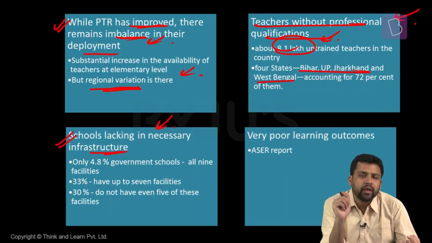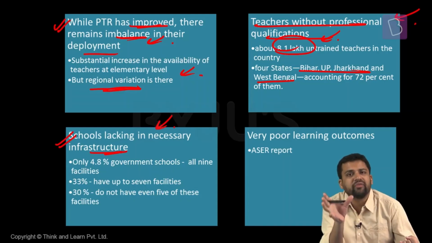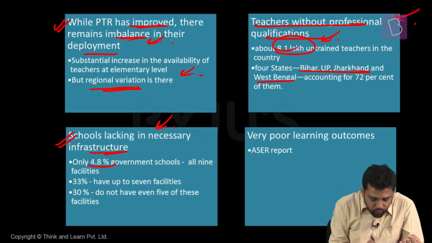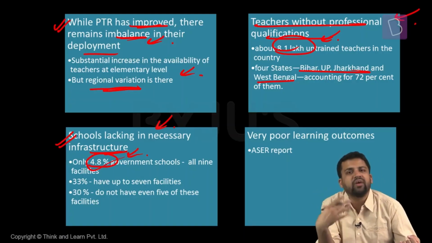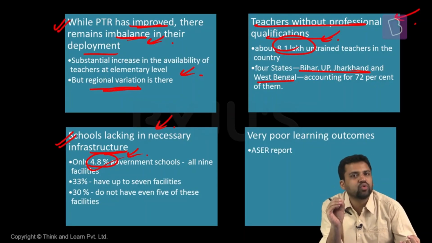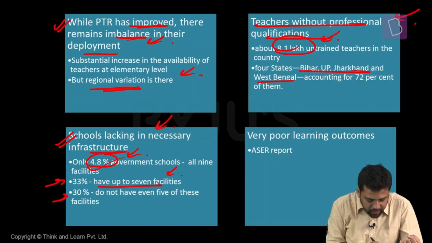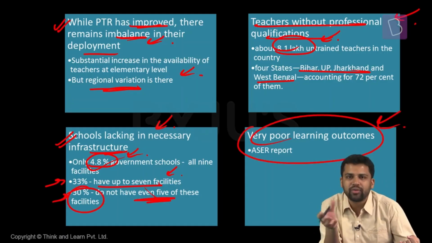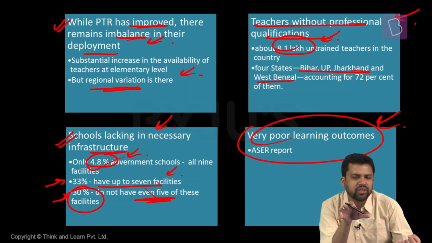Infrastructure is very important. Infrastructure can provide a conducive environment in which learning can take place. Now, different reports point to the fact that many of the schools do not have the basic infrastructure. It was found that only 4.8% of government schools had all the basic facilities. According to the law, each and every school should have some basic facilities like a toilet facility. Only 4.8% government schools had all these things. 33% had up to 7 facilities, but 30% did not have even 5 of these basic facilities. So, it is a matter of concern. And as I told you, the report found that the learning outcomes are not good. So, this is about the status of education, specifically school education.